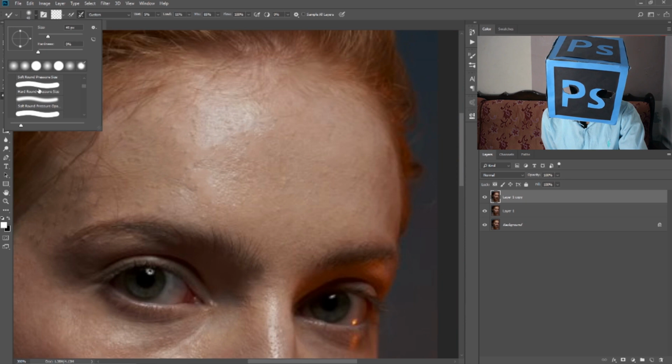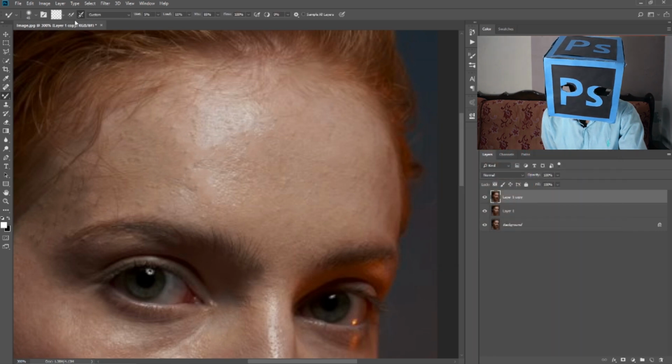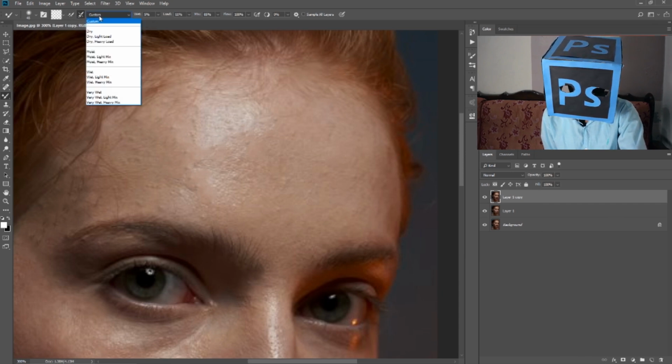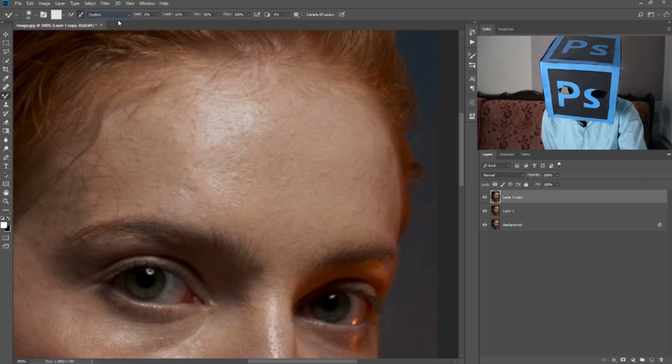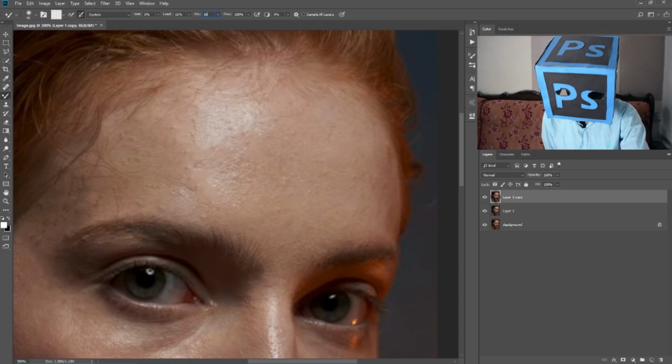Make a soft round brush. Select a soft round brush. Make sure that the first one is unchecked and the second one is checked. Select custom, make its wet to 5%, load to 11%, mix to 80 to 85%, and flow to 100%.